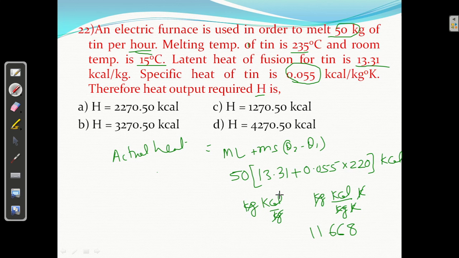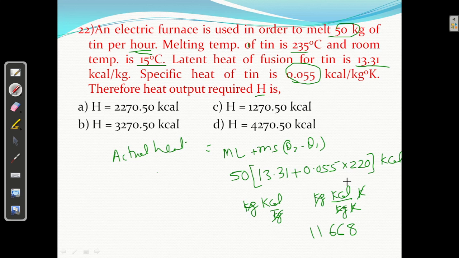13.31 kilocalorie per kg into 50, into what? 0.055 into 220. Why 220? 235 minus 15, 220 is theta2 minus theta1. So correct.